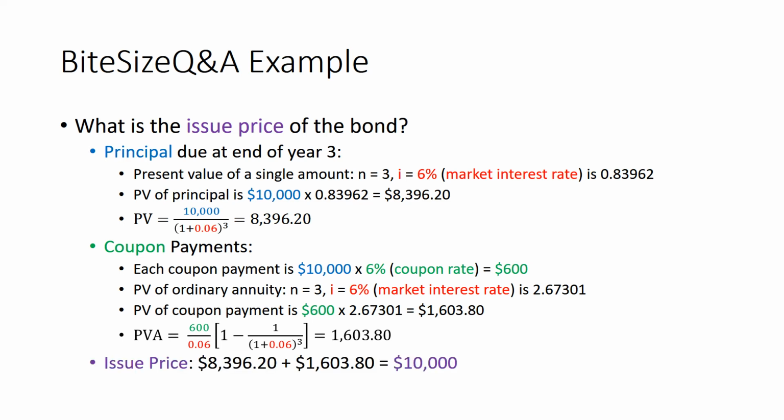Then we can find the issue price as the sum of the present value of the principal, 8,396.20, plus the present value of an ordinary annuity for all these coupon payments, 1,603.80, and we would find that it equals $10,000.